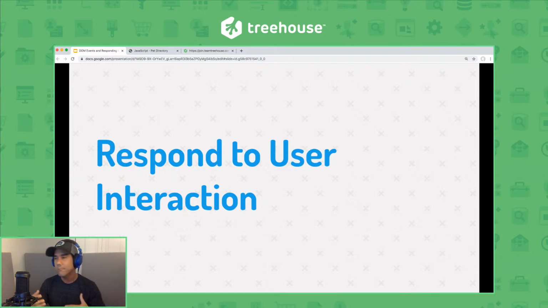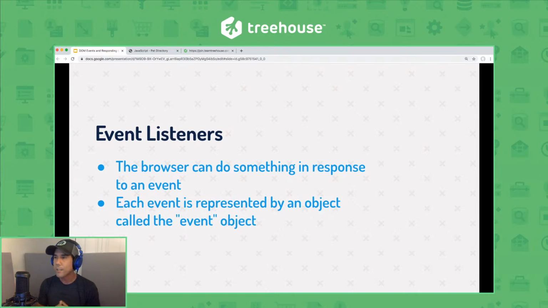Like clicking a button, scrolling, or moving the mouse. You can respond to all those kinds of events using what are called event listeners. To talk a little bit more about what they are: when you load up a web app or a web page in your browser and you start to interact with it, you're really generating all kinds of events or actions that the browser is listening for and registering behind the scenes.